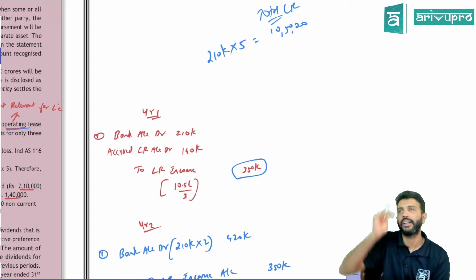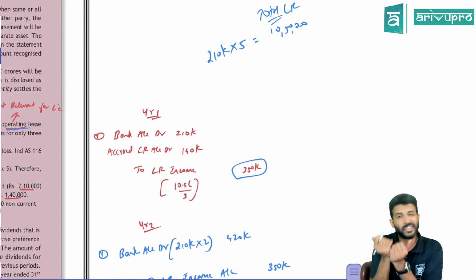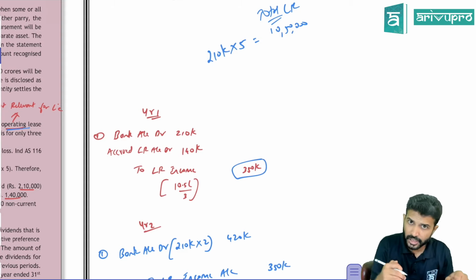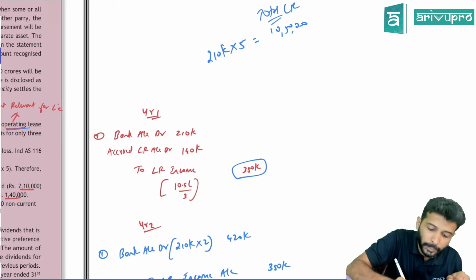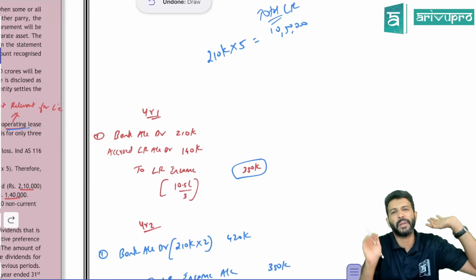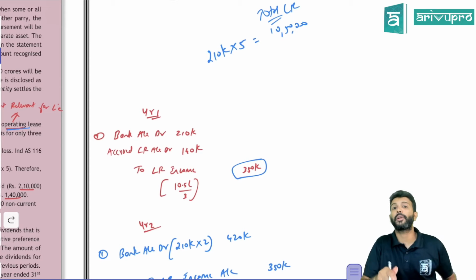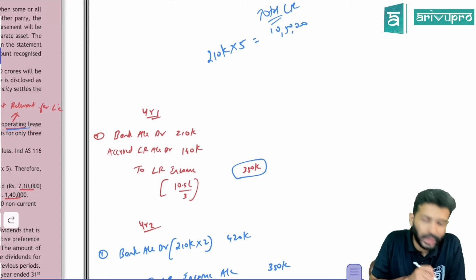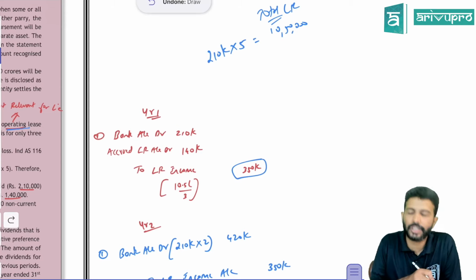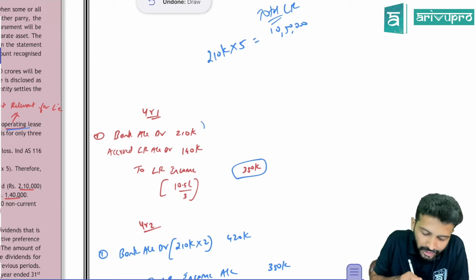So what is the journal entry? In the first year, the lessor has received the money, no? So bank account debit. In the first year, did he receive the entire money? No, he received only one payment. For the first 6 months, he did not receive any payment. For the next half year, he received a payment of 2,10,000. So bank account debit 2,10,000. But income you have to recognize to the extent of 3,50. Income is 3,50, but received is only 2,10.